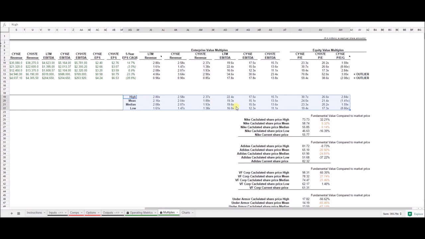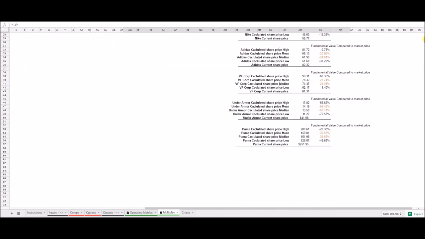Once we've found all our enterprise value multiples and equity value multiples, a couple of spaces under, we find the highest value of each column, the mean value of each column, the median of each column, and the low value of each column. All the way to the bottom right of this sheet, you can see where we compared the current price of each company's share to the actual value of their shares and how far off the price is from the true value of the share.